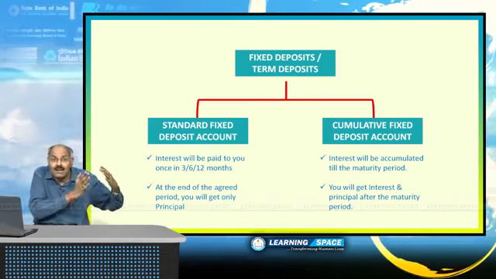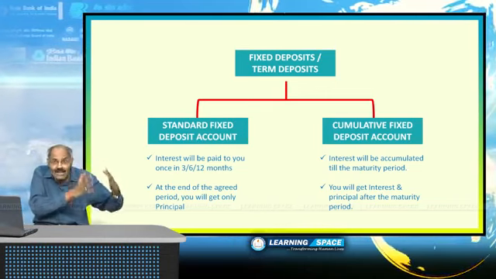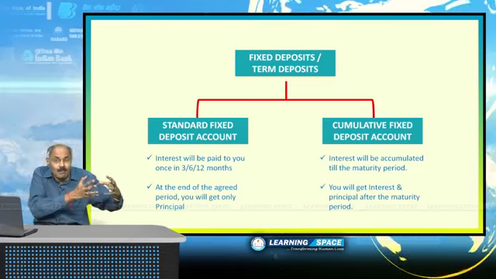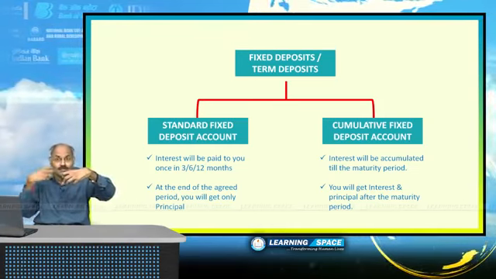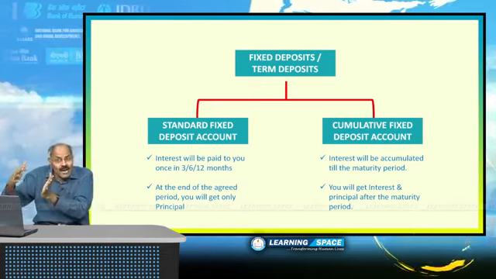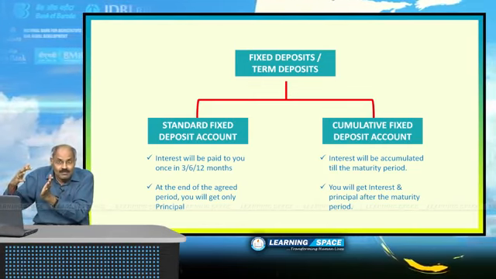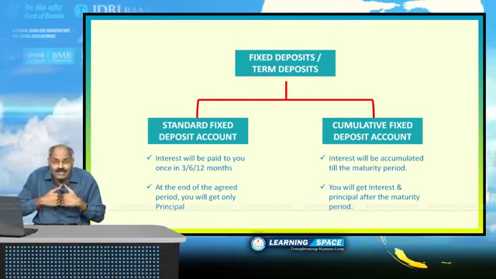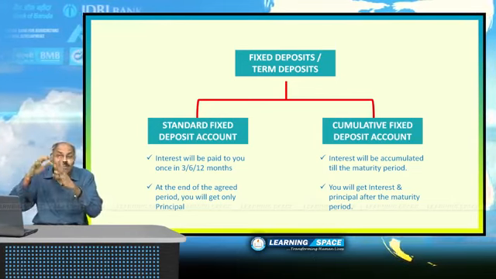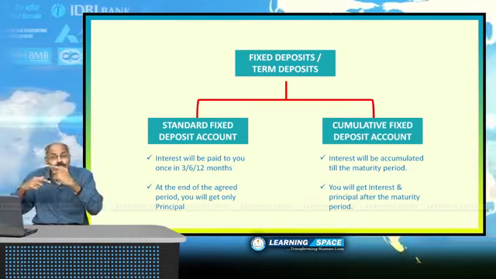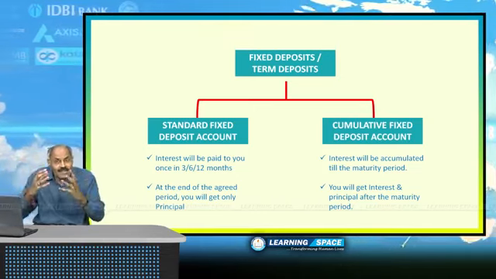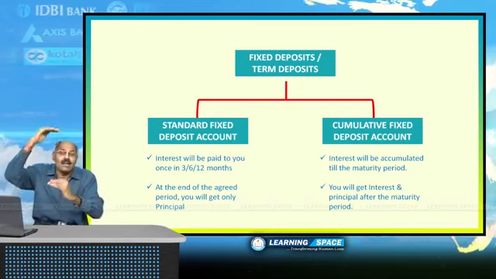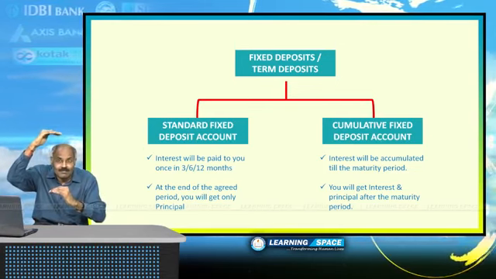But in cumulative fixed deposit account, they will not pay you interest. They will add that to the fixed deposit and interest will be calculated on that interest also. And interest, principal, everything you will get after the agreed period.